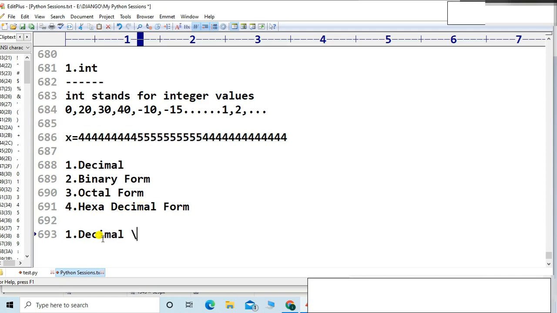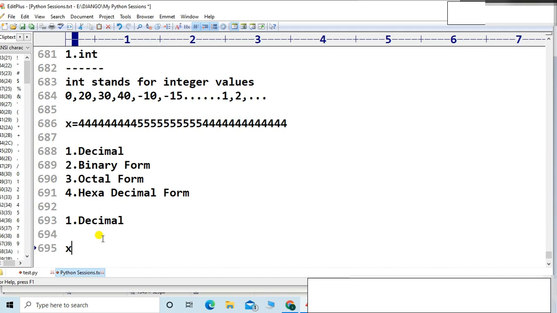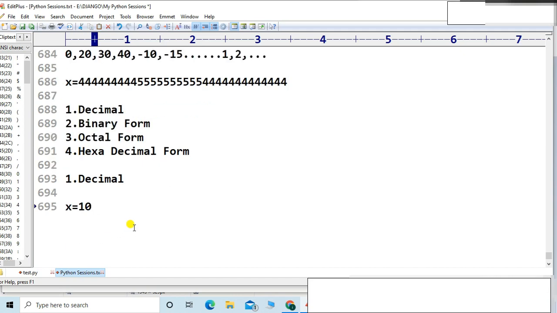Suppose let me write here x is equal to 10. What does it mean, friends? It is a decimal number. The decimal number 10 is assigned to x. Or suppose I write x is equal to 555. Likewise, 555 is a decimal number which is assigned to x.